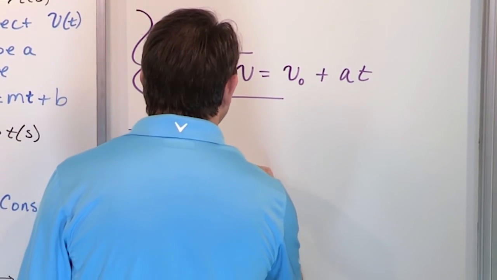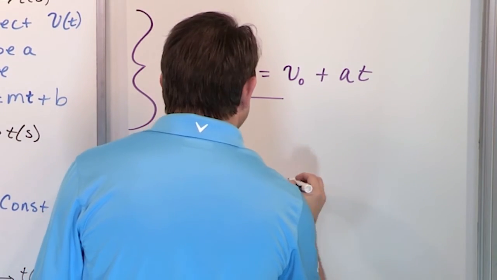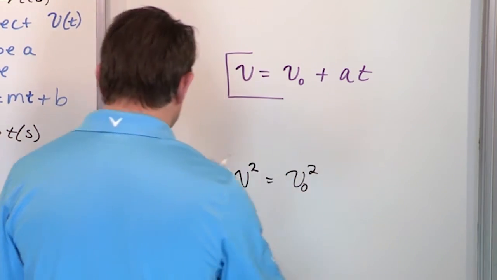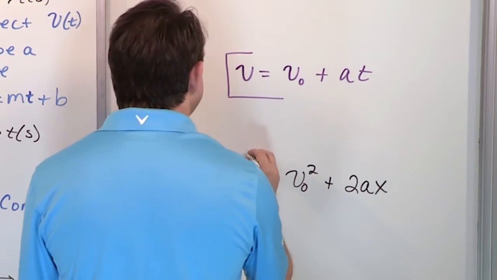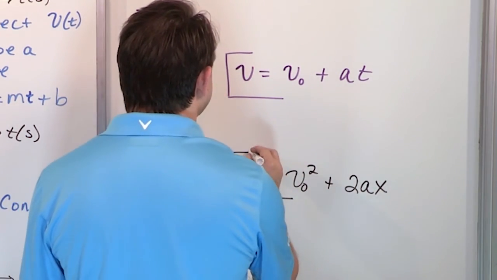then I can actually arrive at another very useful equation of motion, and that is the following. V² is equal to v naught, initial velocity, squared, plus 2 times a times x. And this is what we typically say is the third equation of motion.